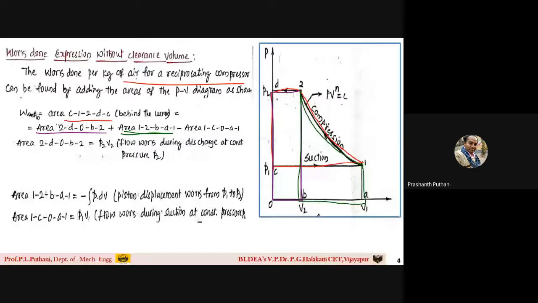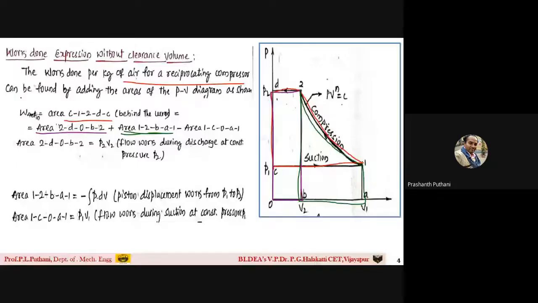And in this area, students, what am I going to do? I am going to subtract. I am going to reduce which particular area? This particular area, that is 1COA1. This is the part which I am going to remove.